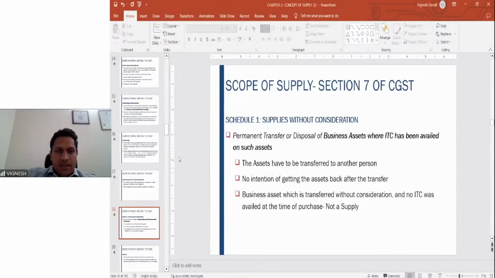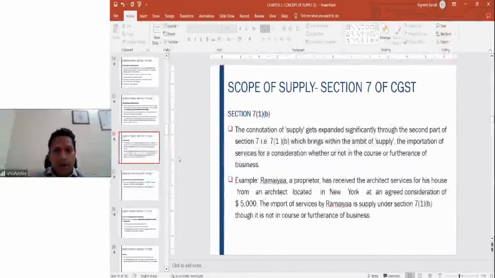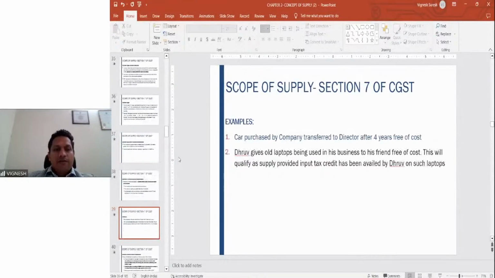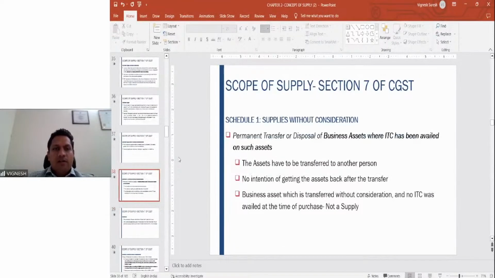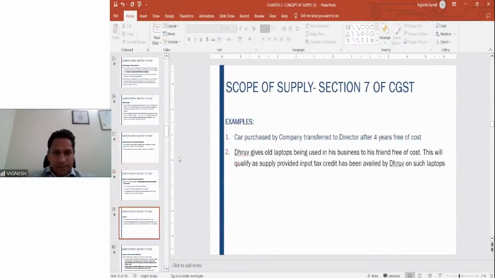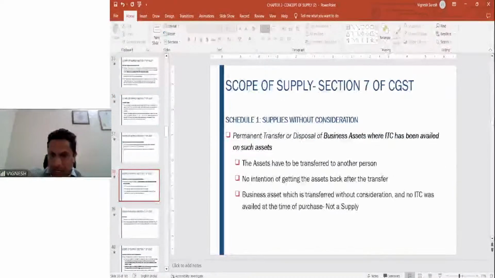So here, what does 7.1 say? If you go back here, importation of services for consideration, whether or not in course or furtherance of the business. So if you are importing a service without consideration, definitely it is not a supply, unless and until it falls in schedule 1. Whether it falls in schedule 1? No, it is not covered in schedule 1. So I hope you got your answer. So consideration is a key component in 7 subsection 1b. It is clear, consideration is compulsory. Course or furtherance of business is second. Okay. Any further queries?